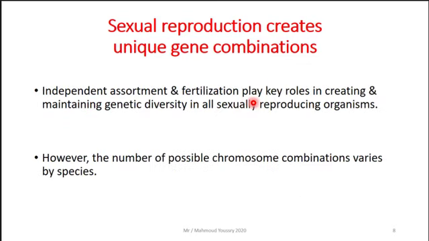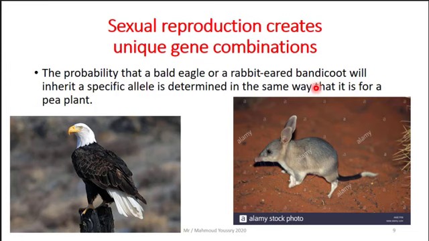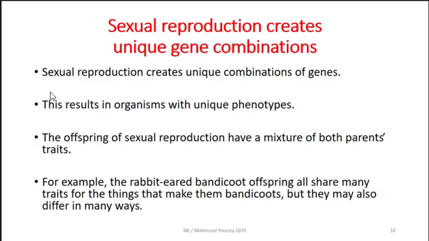Independent assortment and fertilization play key roles in creating and maintaining genetic diversity in all sexually reproducing organisms because of this number of chances. However, the number of possible chromosome combinations varies by species. The probability that the bald eagle or the rabbit-eared bandicoot will inherit a specific allele is determined the same way as for the pea plant. Sexual reproduction creates a unique combination of genes.